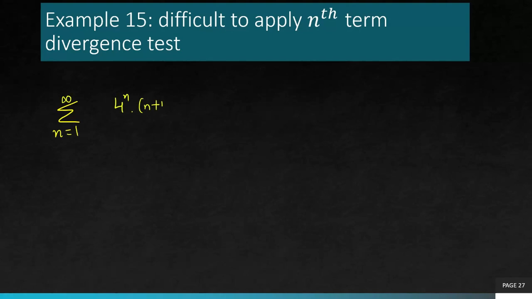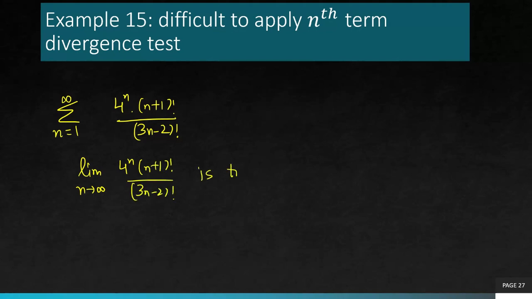4 to the power n plus 1 factorial divided by 3n minus 2 factorial. Now in this case, if you try to compute limit n goes to infinity, I would say this is difficult or time consuming. Maybe you can give it 1 or 2 steps and then see, no, it's complicated. So it might be challenging actually to find this limit.